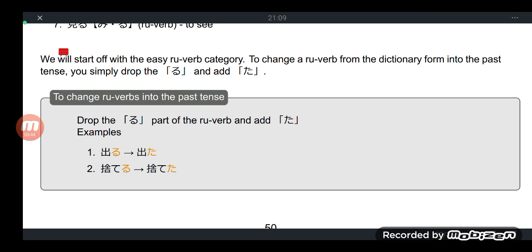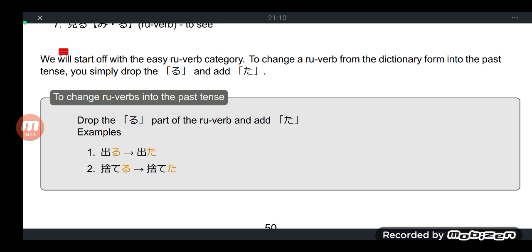The first classification is the ru verb, also known as ichidan verbs, and the second classification is the u verb, also known as godan verbs in other books. But right now we will first divide the rulings. We'll start with the easy part, the ichidan verb, or the ru verb.